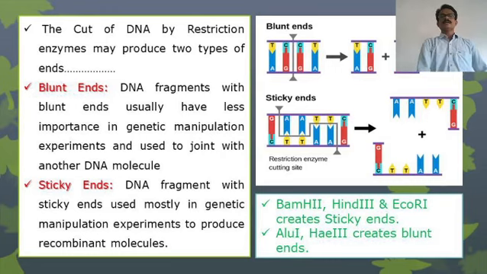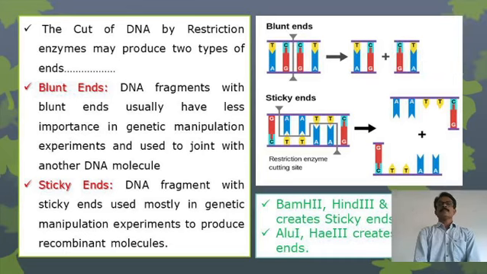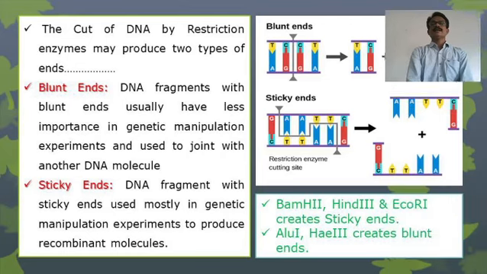Now what are the blunt ends? Blunt ends, you can identify if a vertical cut is there, that makes the blunt end. It has been shown here. DNA fragments with blunt ends usually have less importance in genetic manipulation experimentation, and they are used to join with another DNA molecule. So here you can observe how the blunt ends have been created.